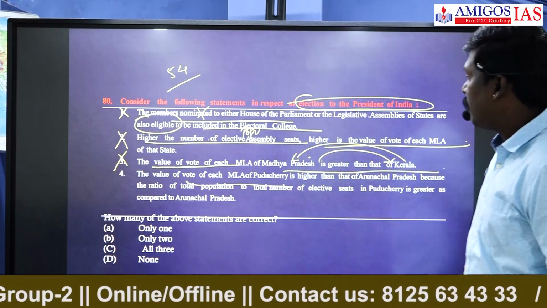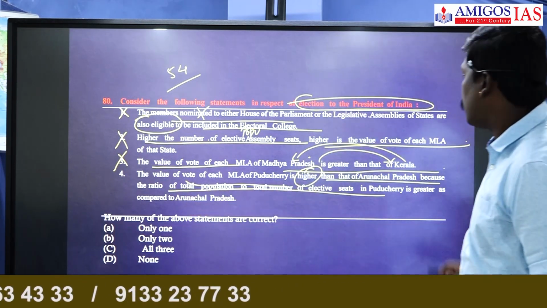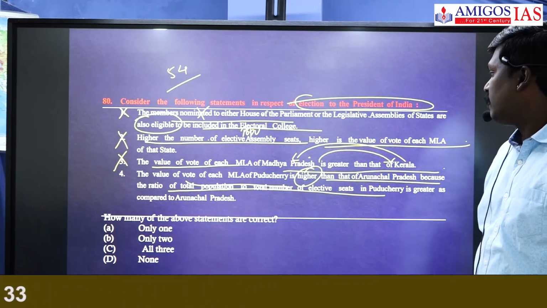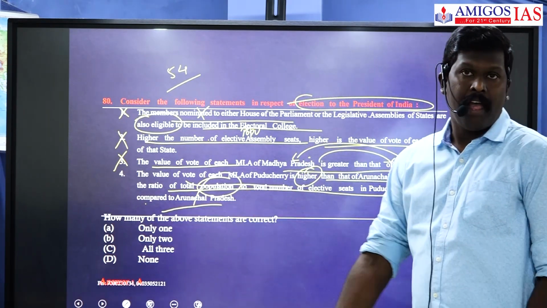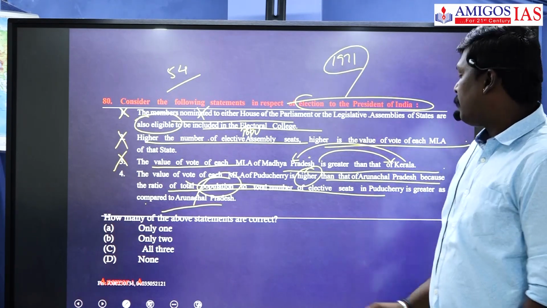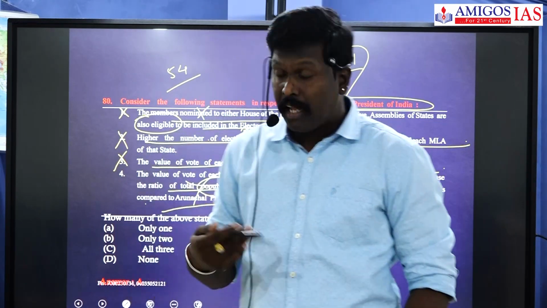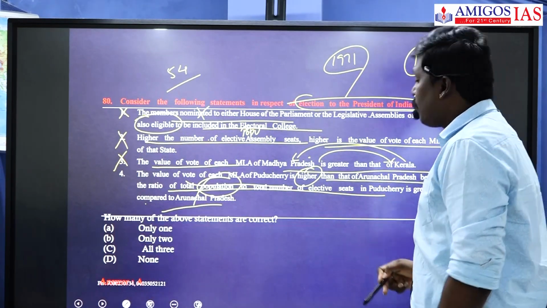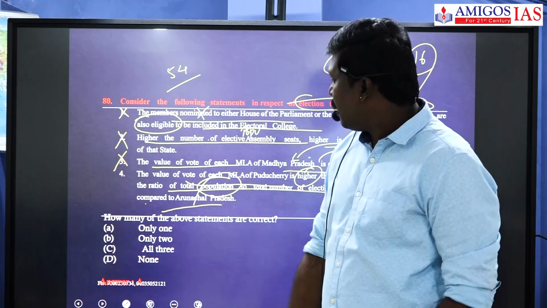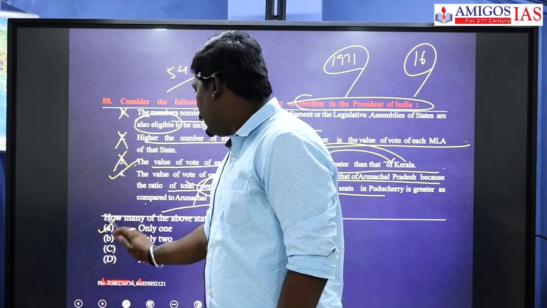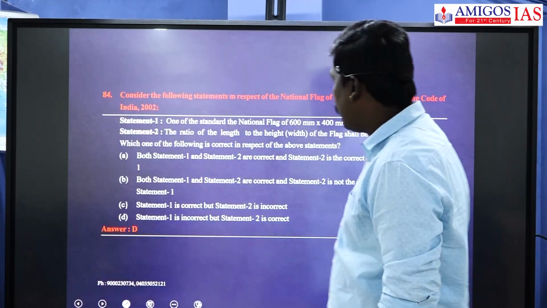The value of the vote of each MLA of Pondicherry is higher than Arunachal Pradesh because the ratio of the population to the total number of elective seats in Pondicherry is greater compared to Arunachal Pradesh. Actually, see, because he has given population as per the 1971 census, Pondicherry has about 4 lakh more population than Arunachal Pradesh. The MLA vote value of Pondicherry is 16, whereas Arunachal Pradesh is around 8. So this statement is absolutely correct. So only one is correct. The answer is A. Next question.